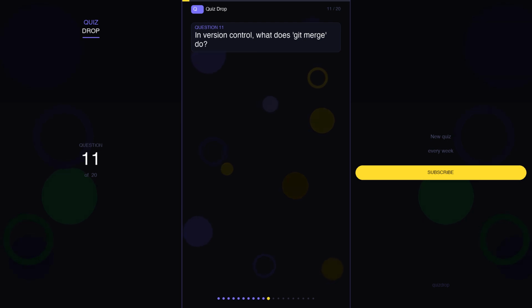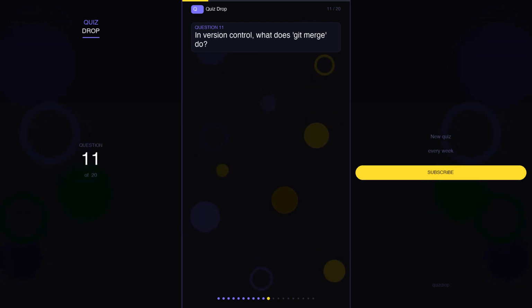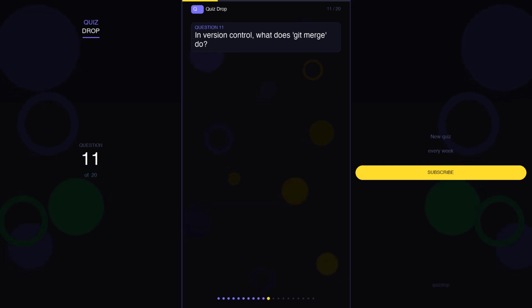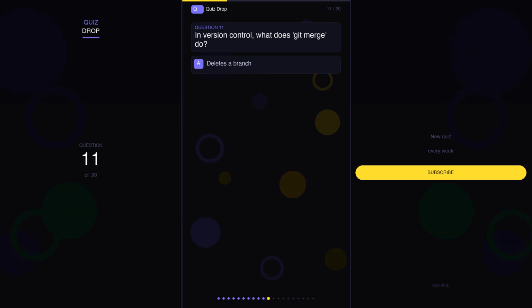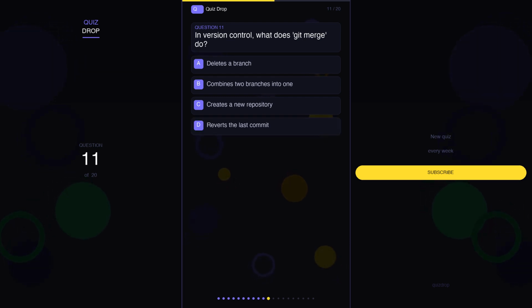Question 11. In version control, what does git merge do? Your options are A. Deletes a branch. B. Combines two branches into one. C. Creates a new repository. D. Reverts the last commit.